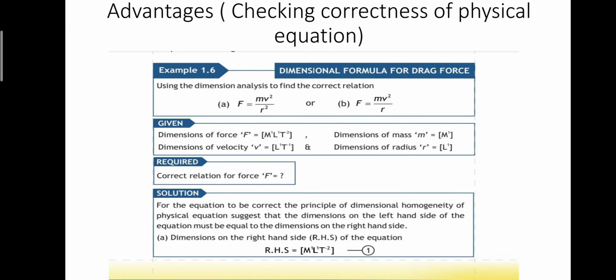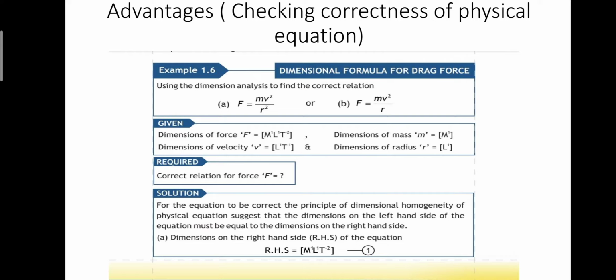Okay, moving towards the advantages of dimensions. Basically, there are three advantages which we are going to study. The first one is checking the correctness of the physical equation, right? How can we check that a particular physical equation is correct? Basically, we are going to derive the dimensions on both sides, and at the end, we will see whether the dimensions on the left hand side are equal to the dimensions of the right hand side or not. If they are equal, then the equation is physically correct, dimensionally correct. And if not, then that equation is not going to be considered dimensionally correct, right?